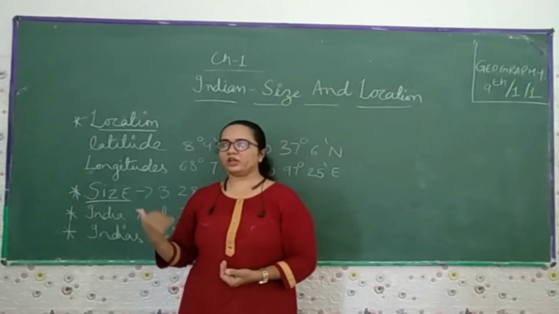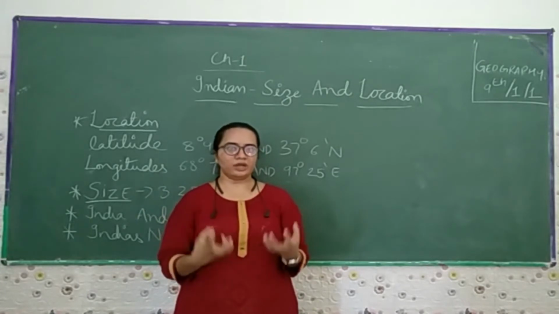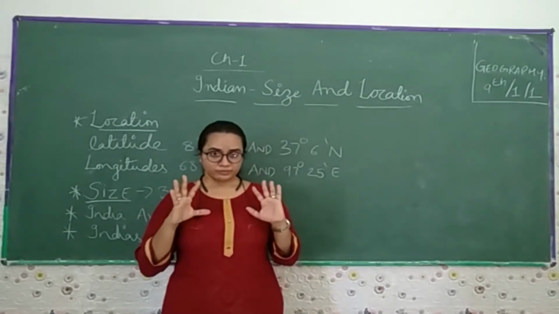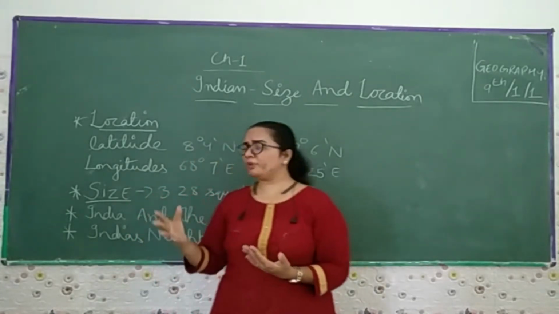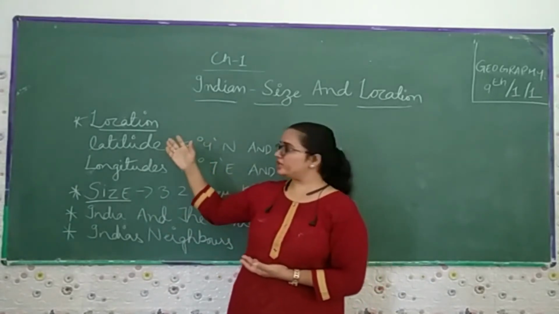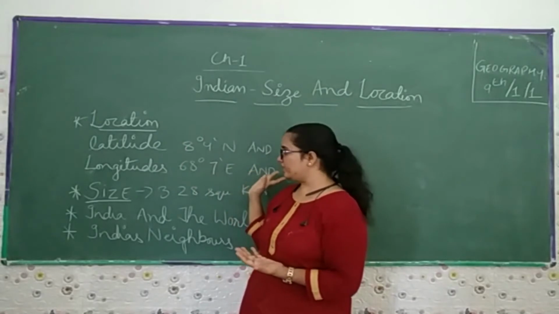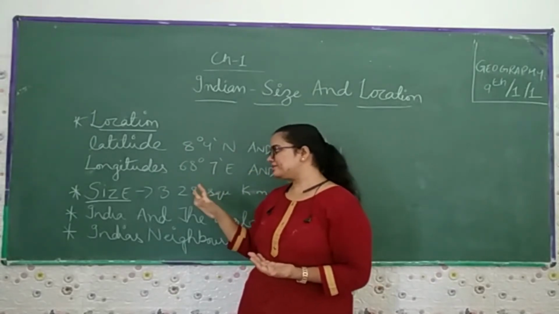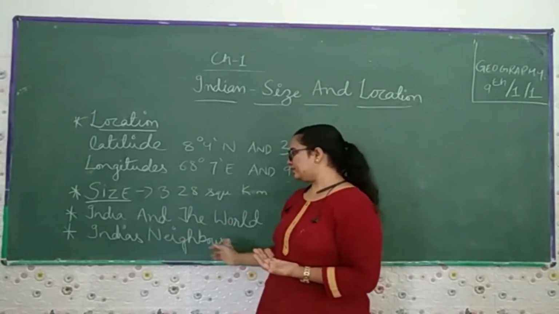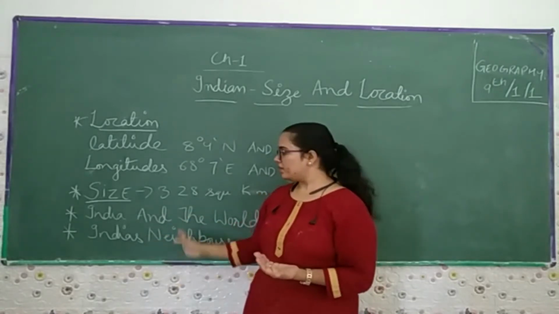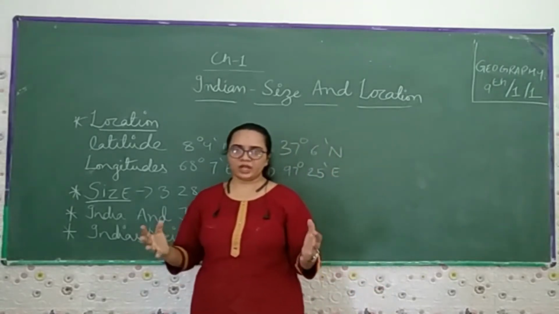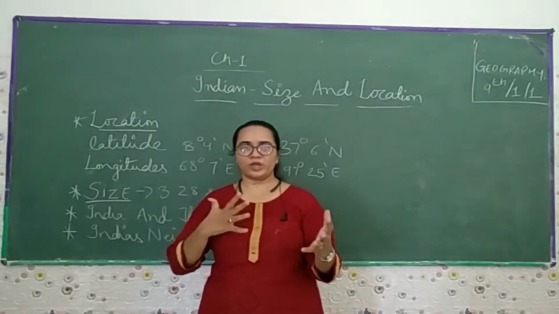Now in this class we will discuss contemporary India. Before we start, what parts do we have to cover? The location, the latitude degree of India, then the longitude, then the size, India and the world, and India and its neighbors. In the world, India's relation to world countries is very good.